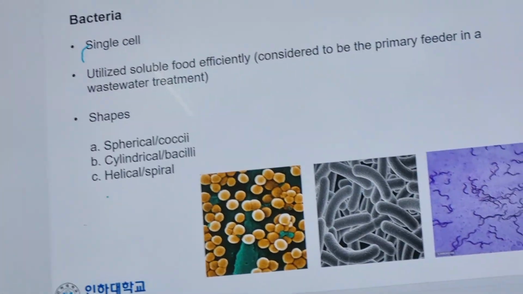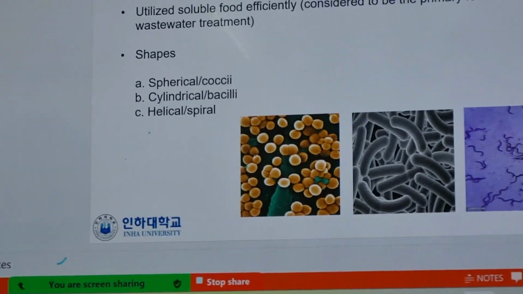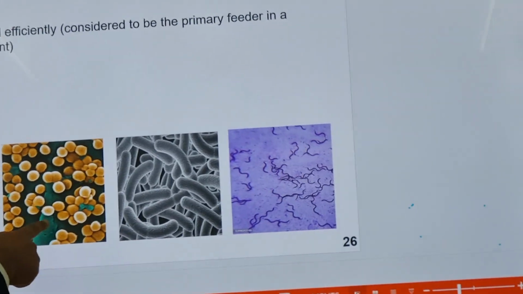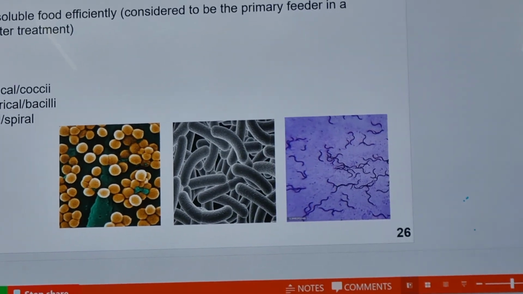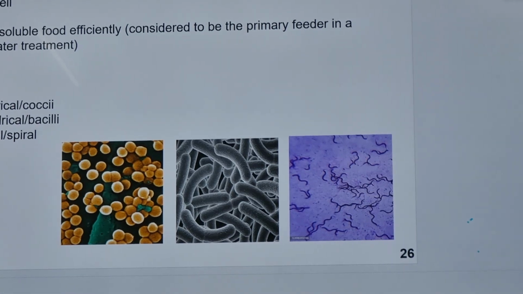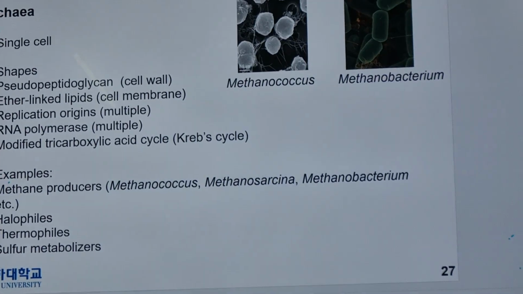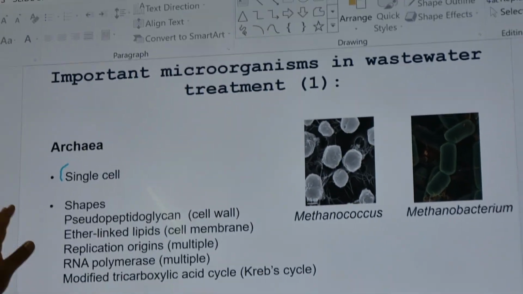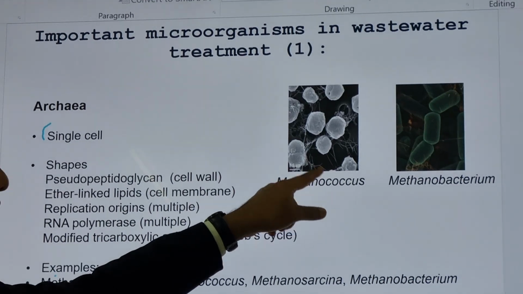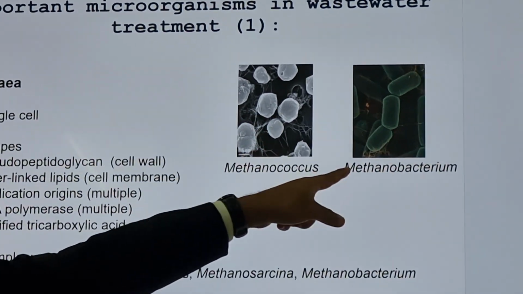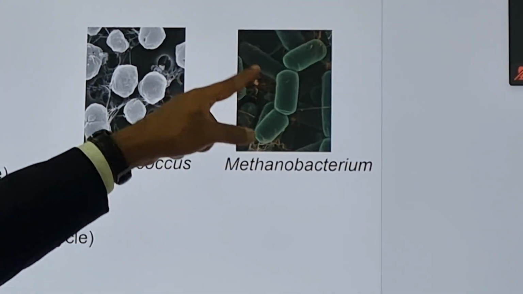All the bacteria used in fermentation are either spherical or cocci. And in methanogens also, mostly they are cocci. I will show you the names. See here in archaea, Methanococcus, their shape is round, but Methanobacterium, their shape is spiral form.